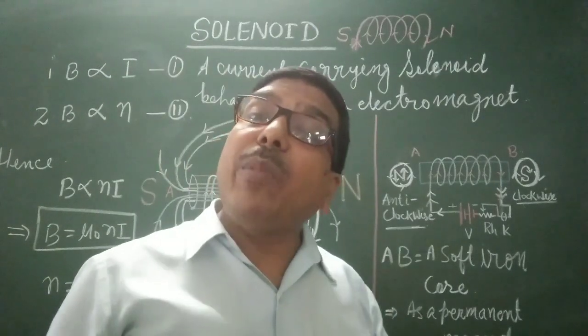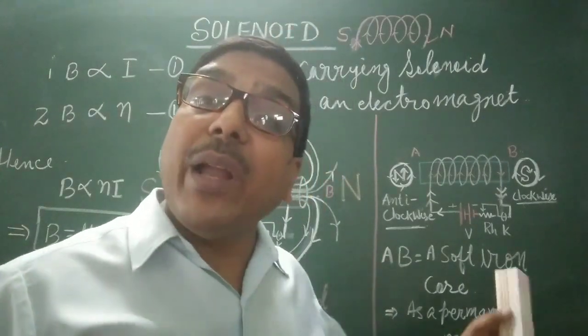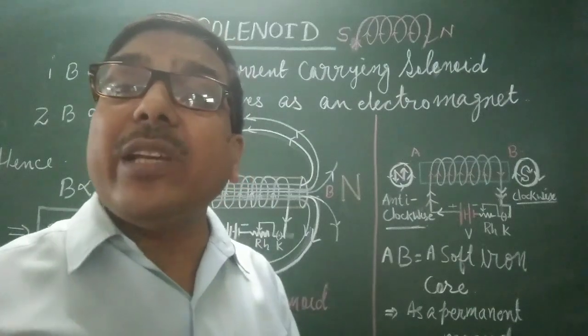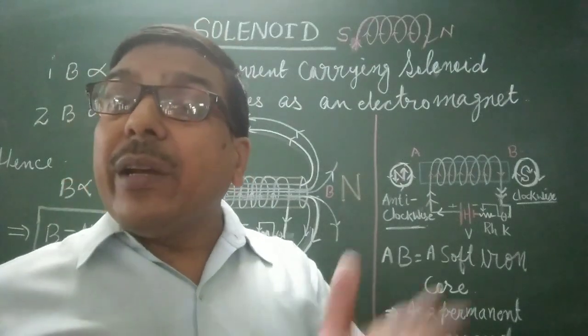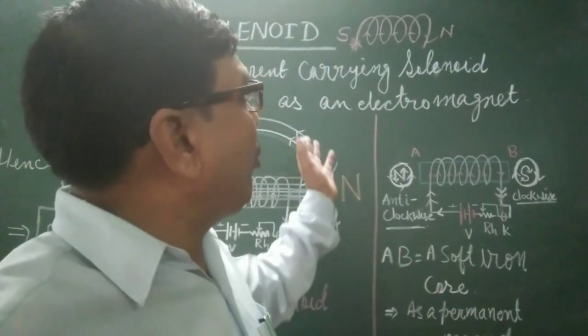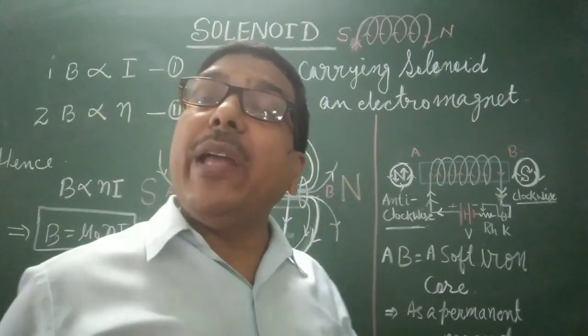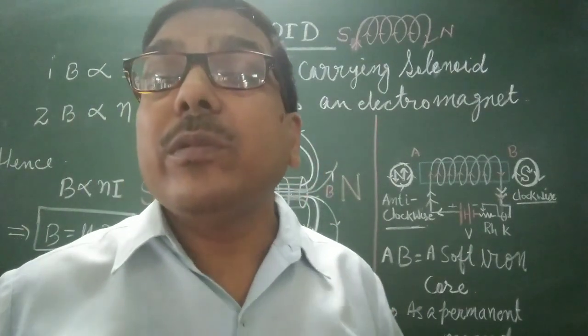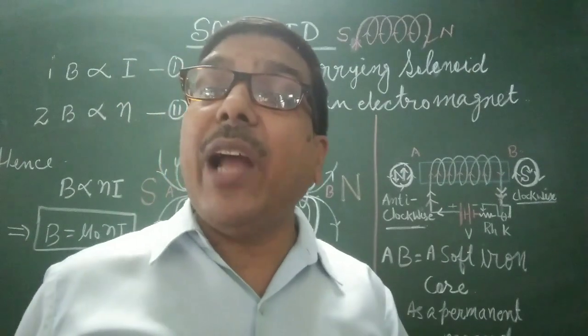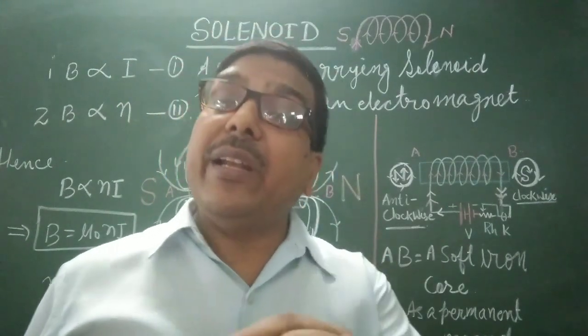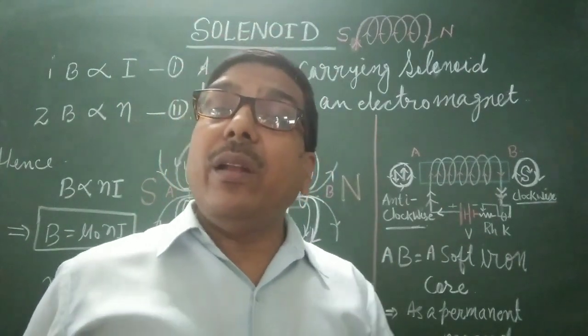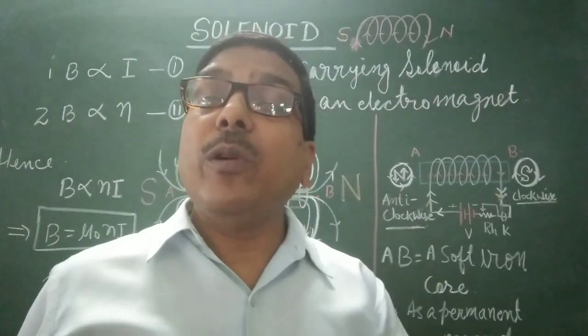So these are the properties of the electromagnet solenoid, which are used in various fields of science and in our daily life, in electric bell, generator, motor, loudspeakers, and so on.